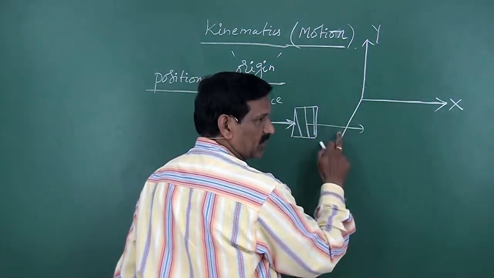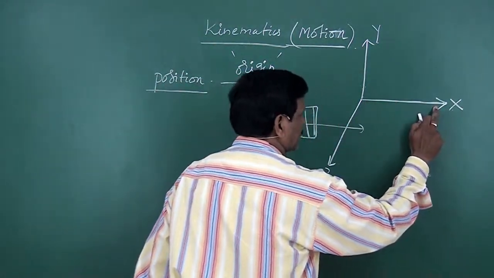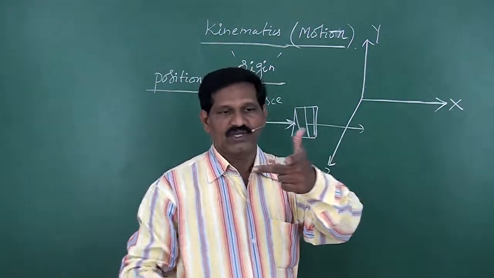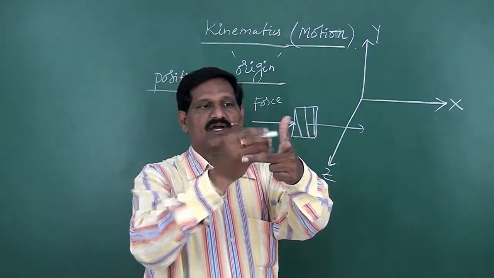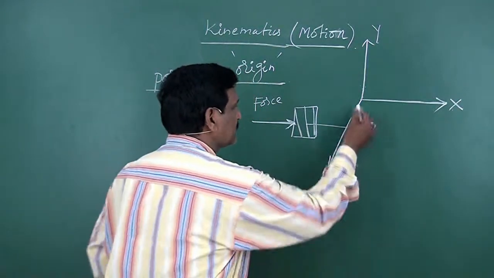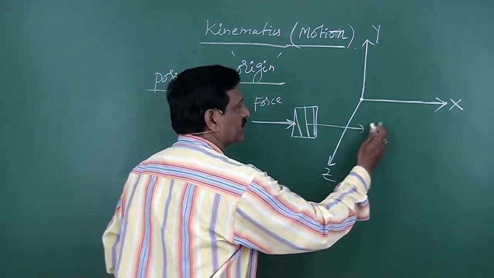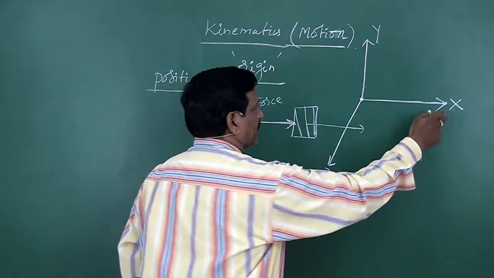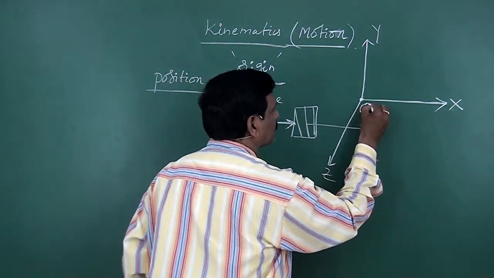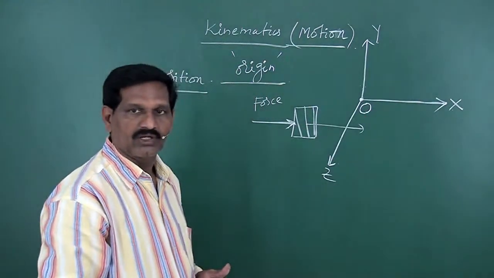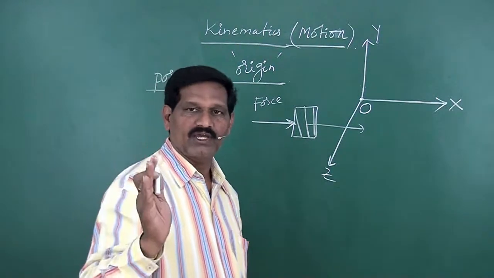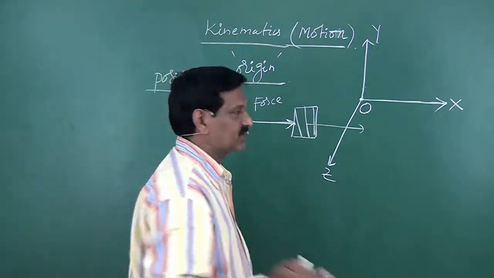In this Cartesian coordinate system, the x-axis is perpendicular to the y-axis and also perpendicular to the z-axis. The x-axis, y-axis and z-axis, these 3 axes are perpendicular to one another. Here this is the intersecting point of these 3 coordinate axes, x, y and z. This intersecting point is taken as the origin of the system. Now, referring to this origin, we locate the position of the objects.